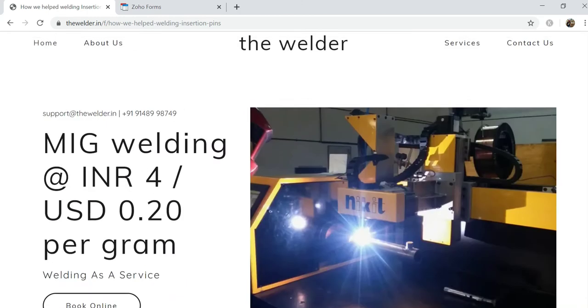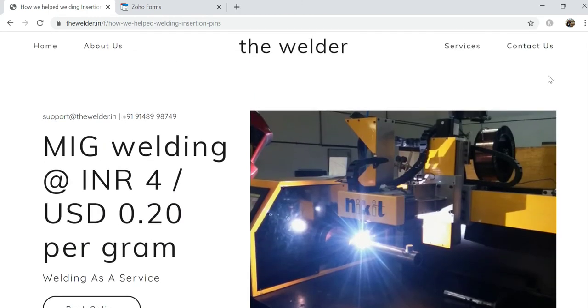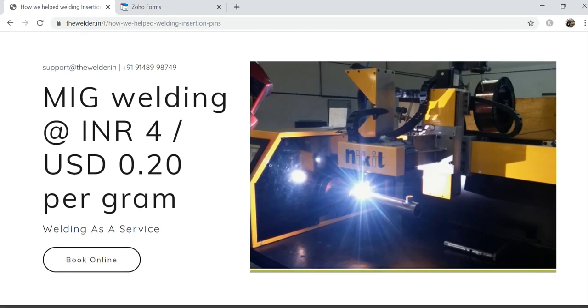So guys, this is how the entire Welder platform works, and we'll be very happy to help you out. Since we've got close to about 40 years of experience in welding, it'll be great for us to understand all your future needs.